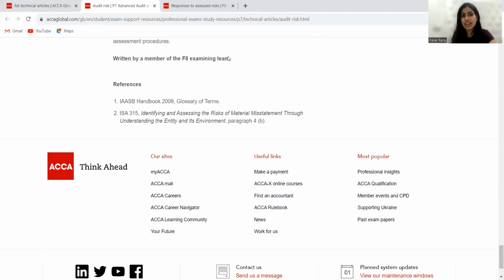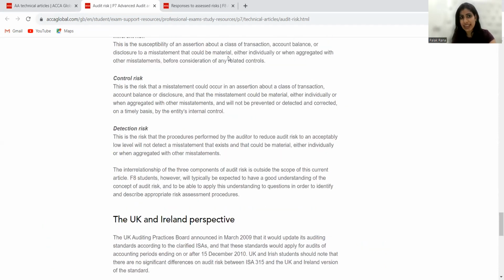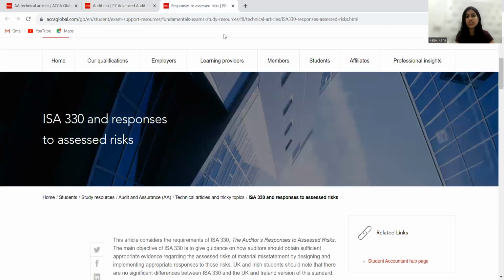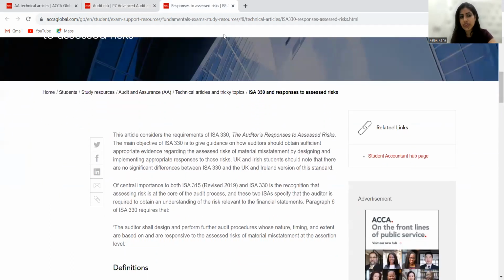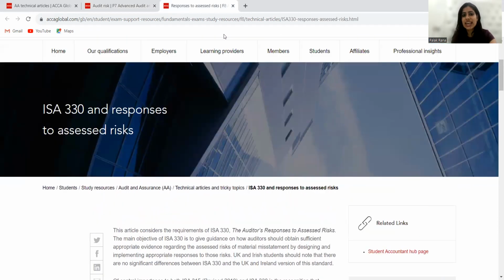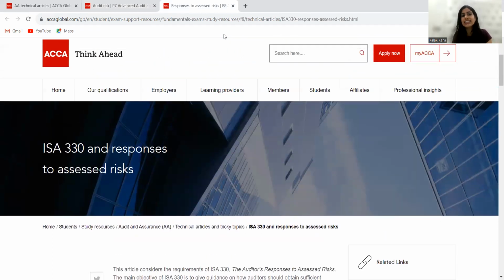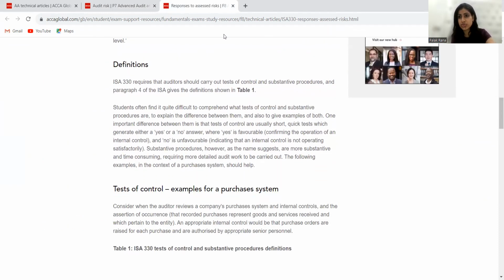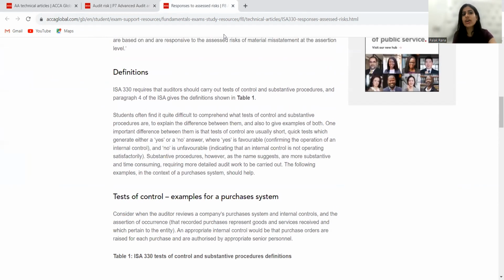Now, that was all in my audit risk area. Now, there is another technical article which I want to share with you and discuss with you today. That is ISA 330 and responses to the assessed risks, that is, how my auditor gives responses to those risks. See, my auditor has to carry out some test of control and substantive procedure. They are the part of my procedure.